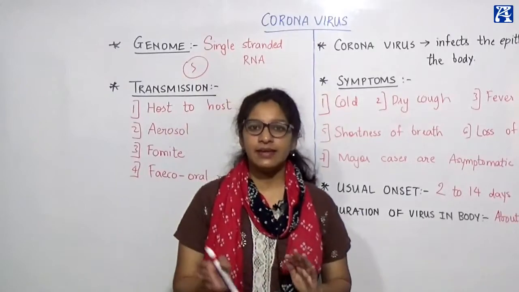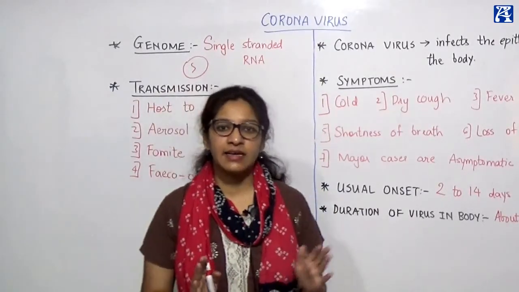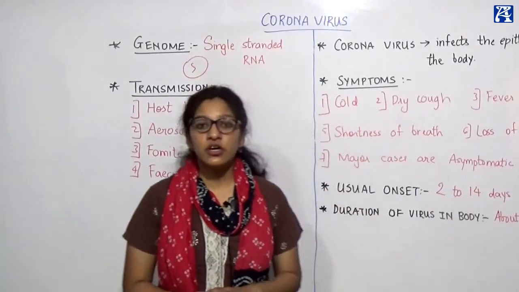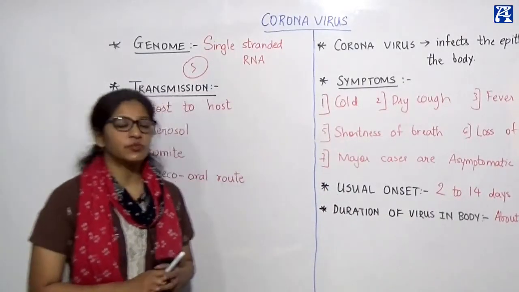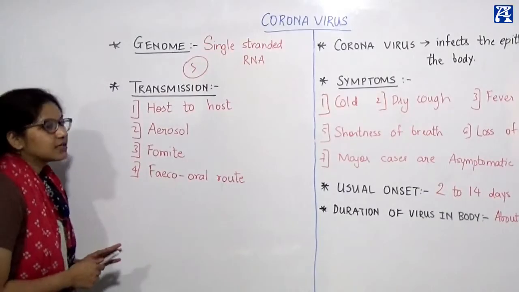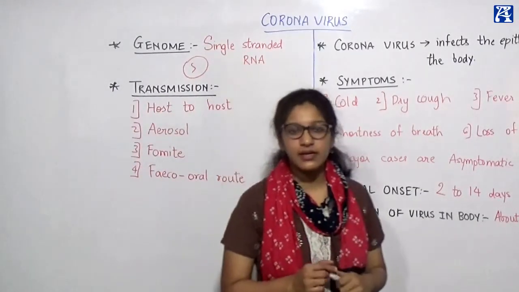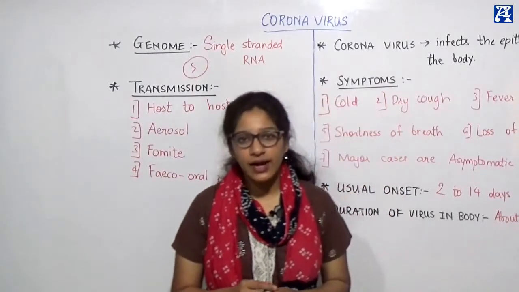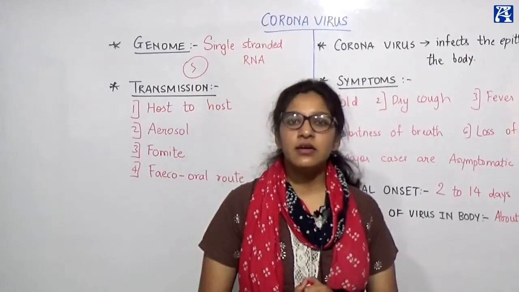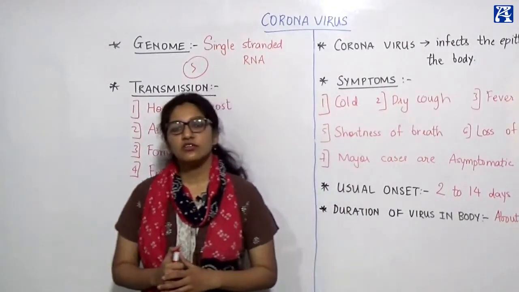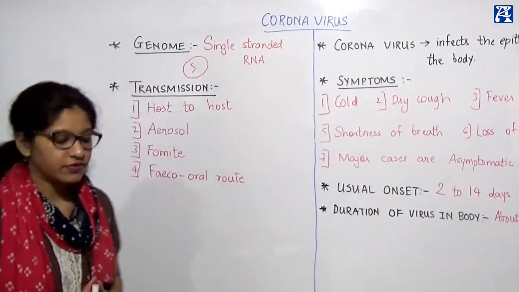So we know that RNA can be present in two types. It can either be single stranded or double stranded, okay? So here we see that the coronavirus presents to us with a single stranded RNA, okay? So the RNA is going to be single stranded. There is just going to be one strand of RNA in the nucleus of this very virus. Okay, so that is the genome part of the virus.